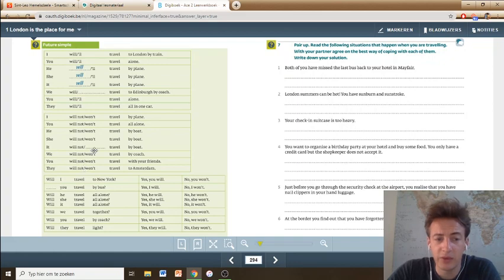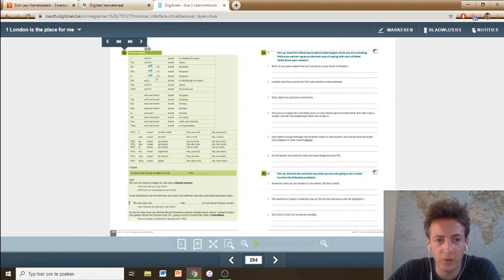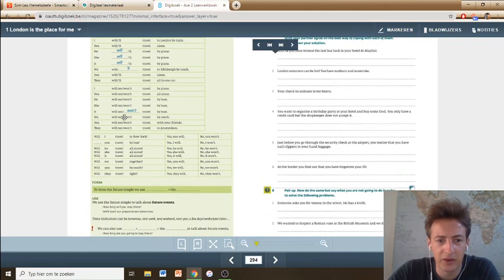Everywhere the same, so you already know what you're going to fill in here. Of course, it won't, it won't travel by boat. Okay, it is a monster or something like that, I guess. Then, will I travel to New York? Yes, you will. Remember, these are short answers. You always need to copy the person and then the auxiliary verb. So in the future simple, that is of course will.